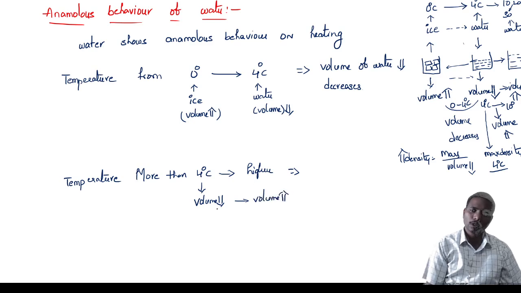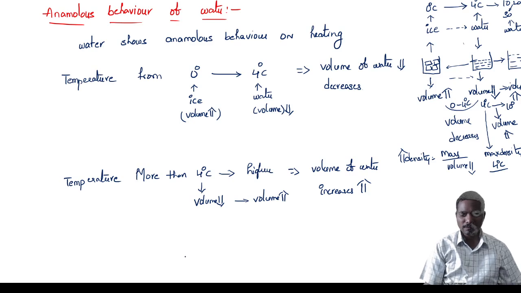So lower to higher means increases. So volume of water increases. So finally what you can say? The volume of the water first decreases and then increases.